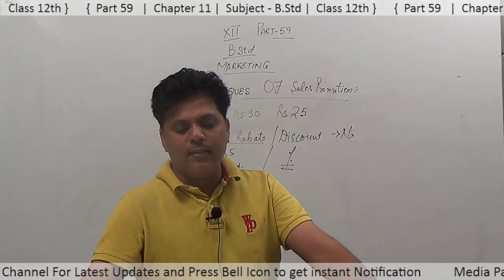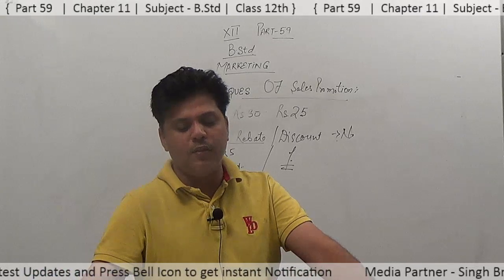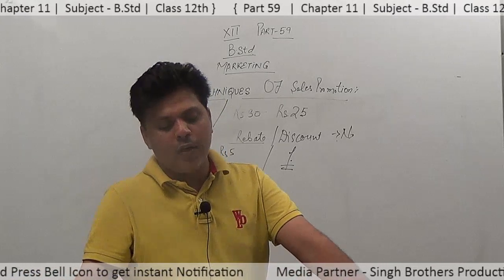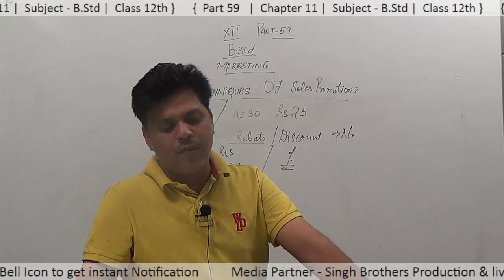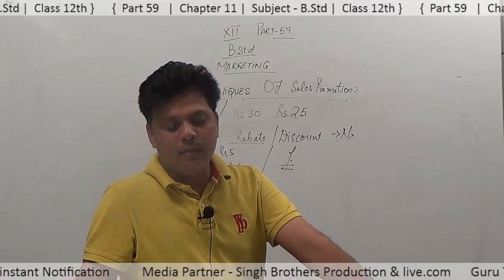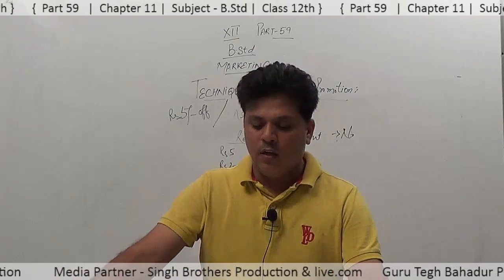Product combination, that means toothpaste with a toothbrush free. That is called combination. Offering another product as a gift along with the purchase of a product, say an offer of a pack of half kg of rice with the purchase of 1 kg of atta, or get a 128 KB memory card free with the digicam. This is a product combination, where the products are sometimes complementary to each other.